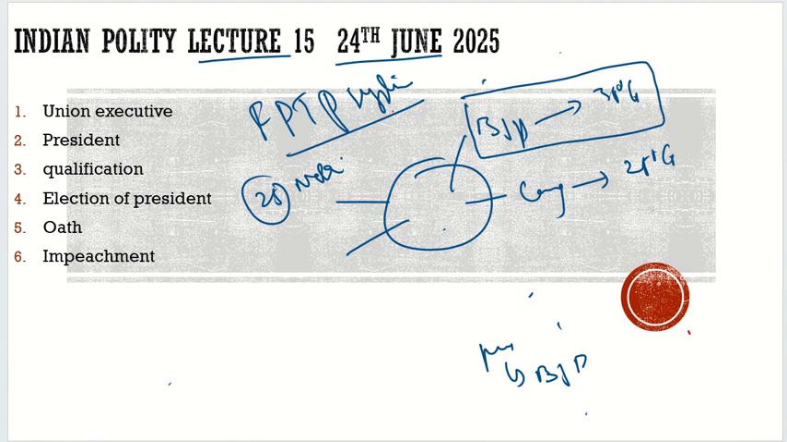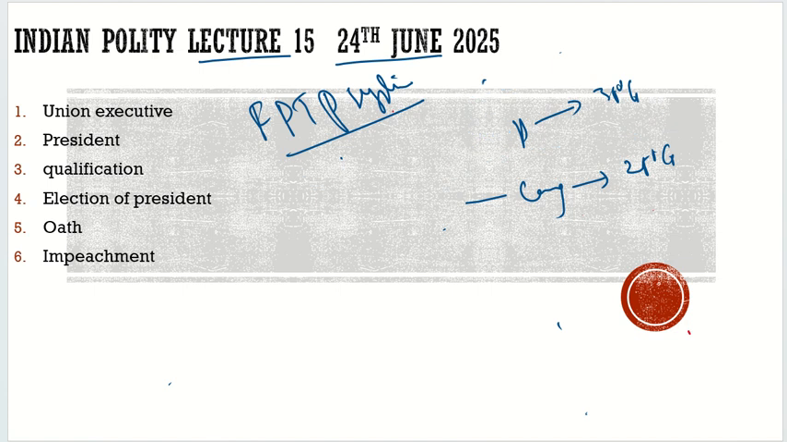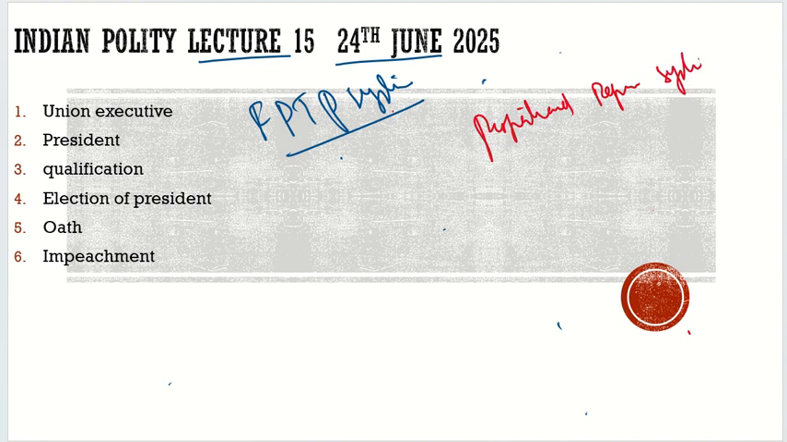What is the opposite of the first past the post system? And the answer to this is the proportional representation system. Proportional representation system.